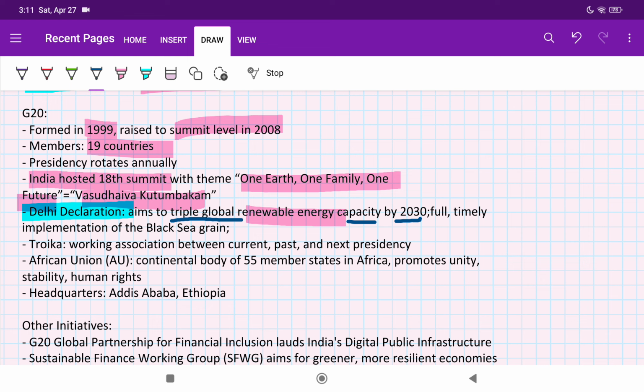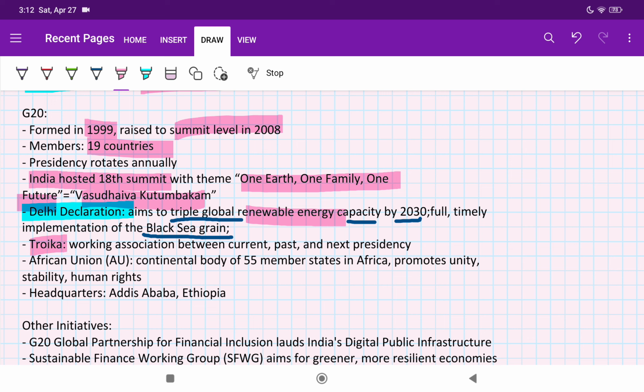Also, Black Sea Grain implementation, full-time implementation of it. They have talked about it. It is also very important for this prelims. It's regarding Russia, Ukraine supply of the sea grains via the Black Sea. So that is about this Delhi Declaration. This can be from G20. They can ask.